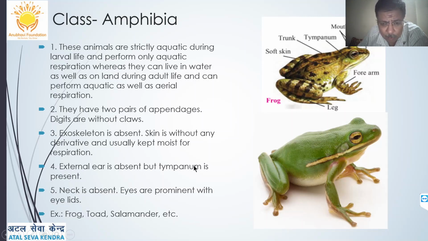Therefore, the skin is very slimy to touch. The external ear is absent, but the tympanum is present. So they have a tympanum, you can see that, it is an eardrum. The neck is absent. The eyes are prominent with eyelids. Example is frog, toad, salamander, etc.